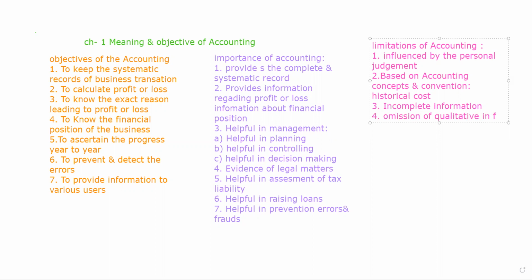See, as we talk always, accounting deals with numbers. We have to calculate the numbers in accounting. It's related to monetary transactions. So we have to omit all the qualitative information we have. Suppose there are two businesses, A and B. Both of the businesses are earning profits every year.